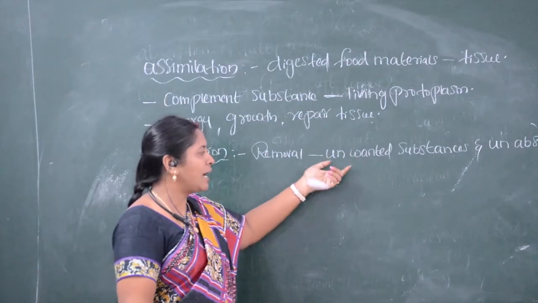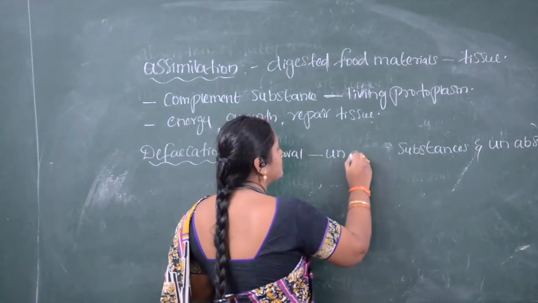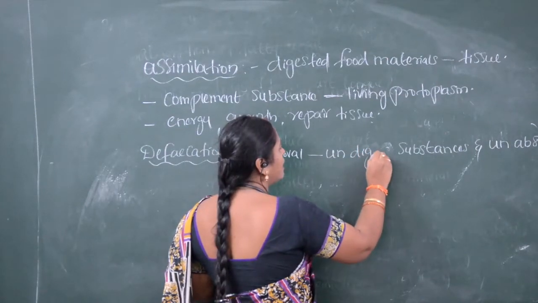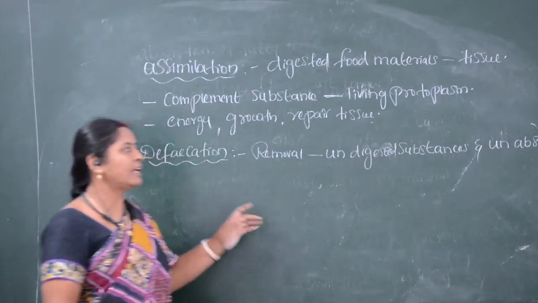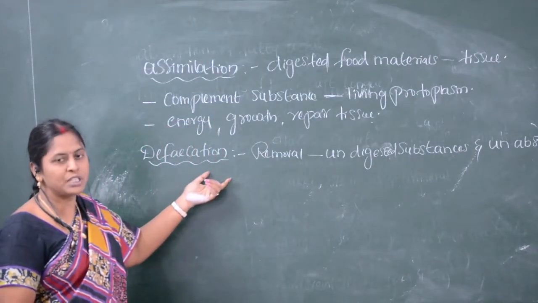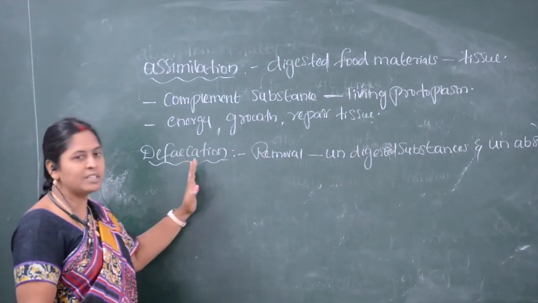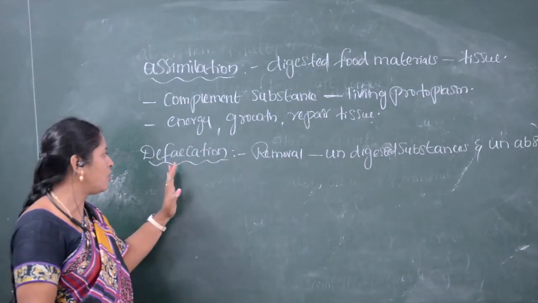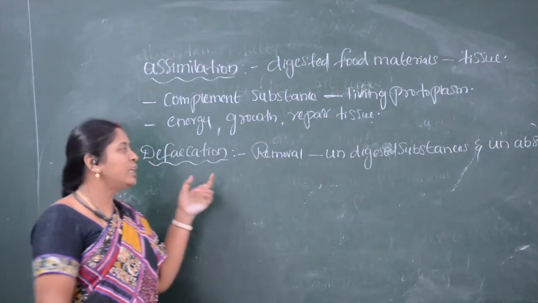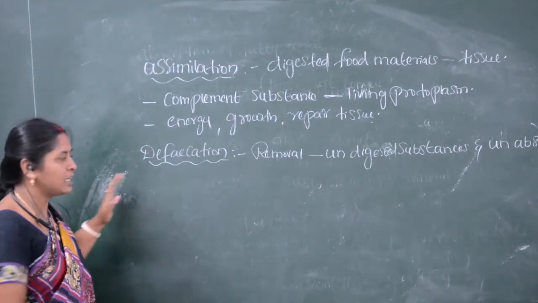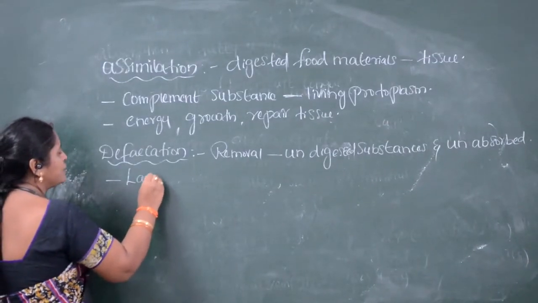Removing such undigested and unabsorbed substances which are present in the food material is called defecation. Defecation means sending out. In which place does this defecation occur? Defecation occurs in the large intestine.